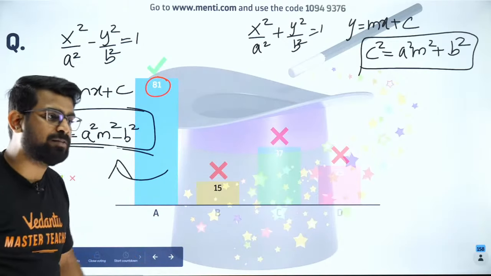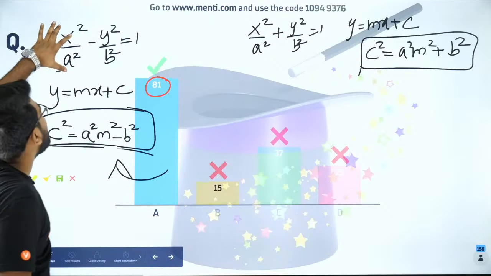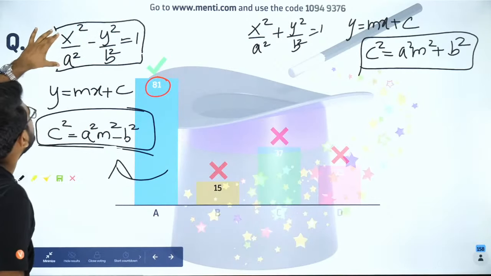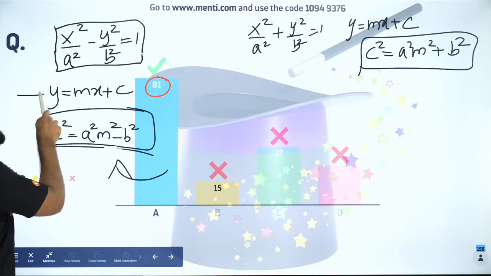Shall I move forward? Yes, Anirban. So if you have a hyperbola like this, Anirban, this is a hyperbola, na? So for this hyperbola, I want this general line.